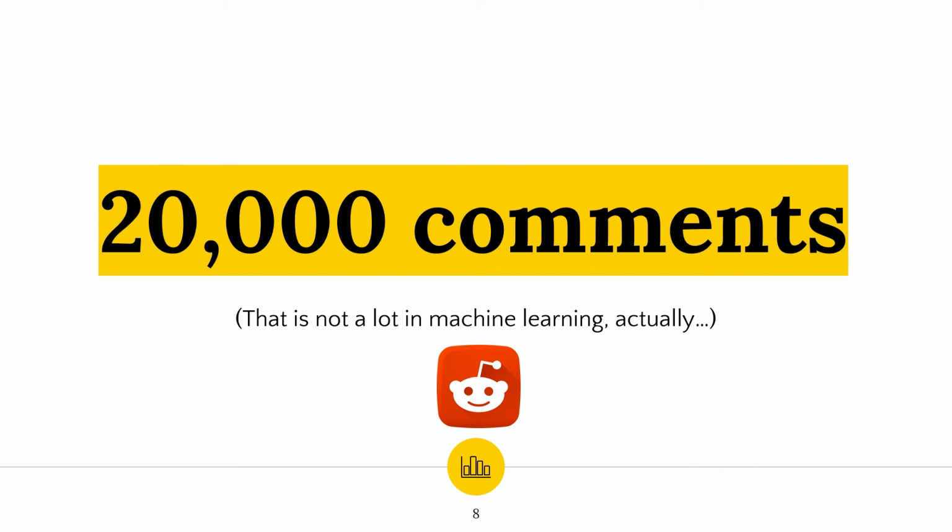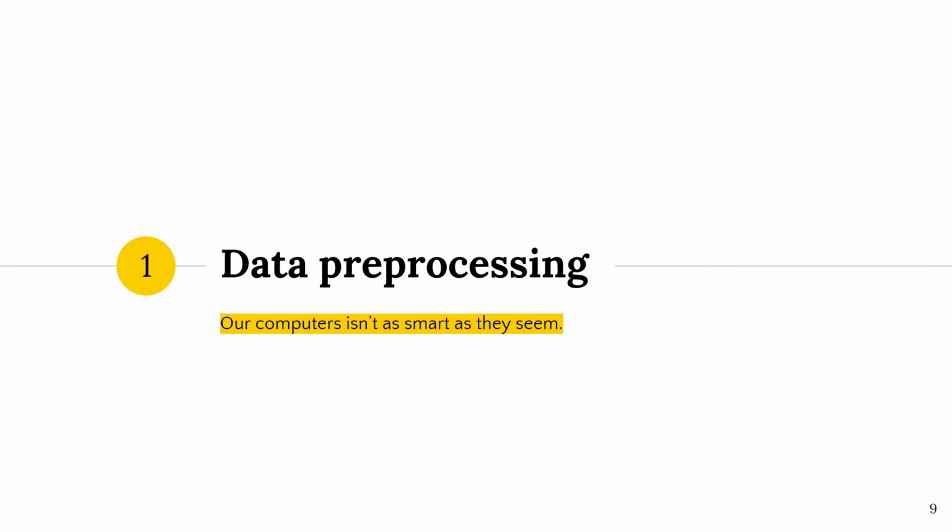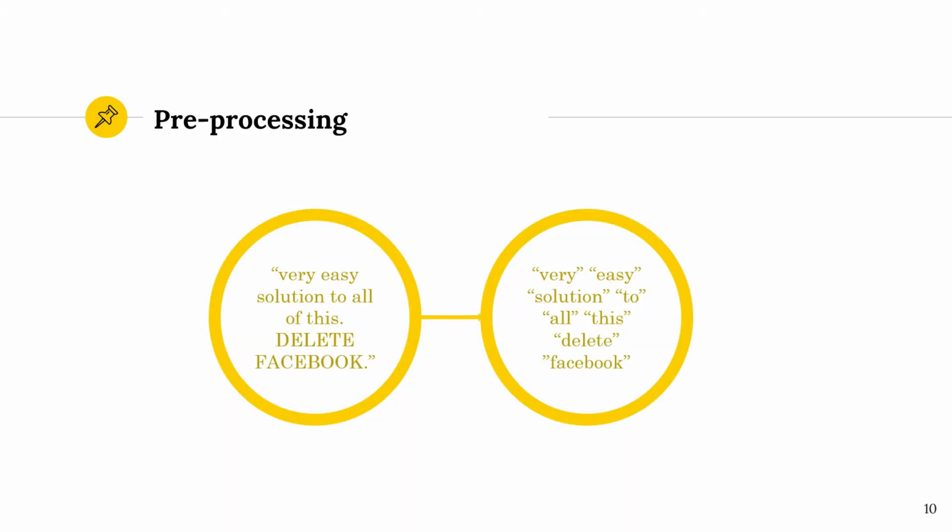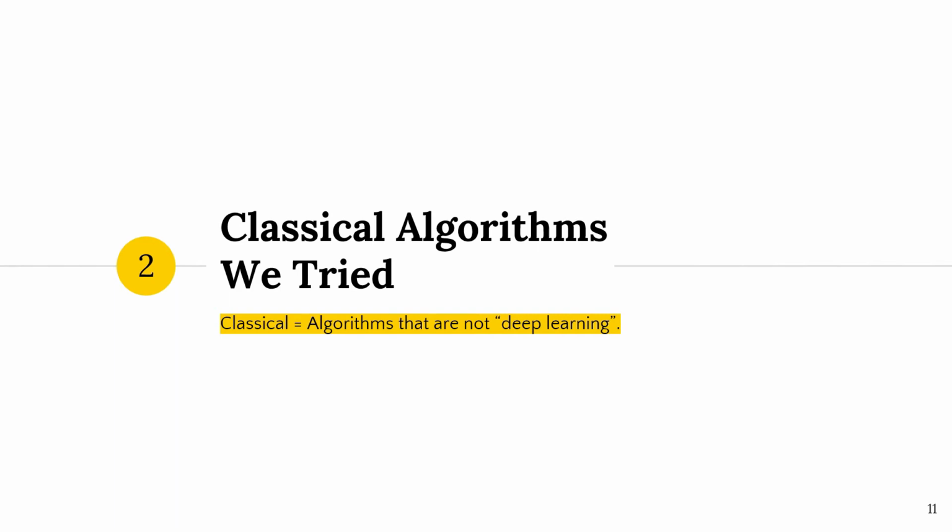First, we gather 20,000 Reddit posts and pre-process them in ways such as splitting text into smaller tokens, removing stop words, and more, so that the computer can understand the data better. Then we began training our data.